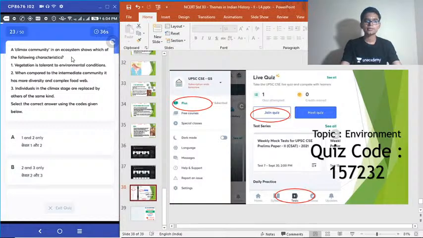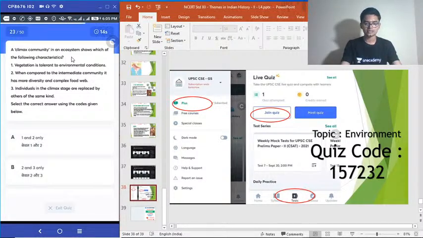23. A climax community in an ecosystem shows which of the following characteristics? 1. Vegetation is tolerant to environmental conditions. 2. When compared to the intermediate community, it has a more diverse and complex food web. 3. Individuals in the climax stage are replaced by others of the same kind.